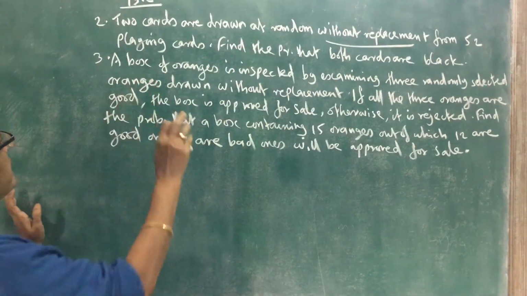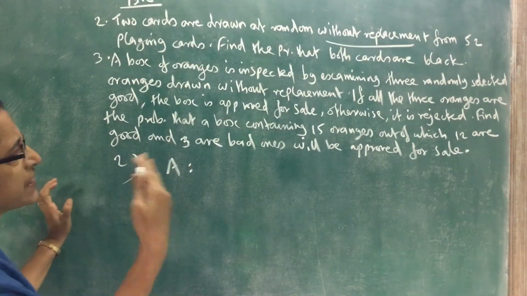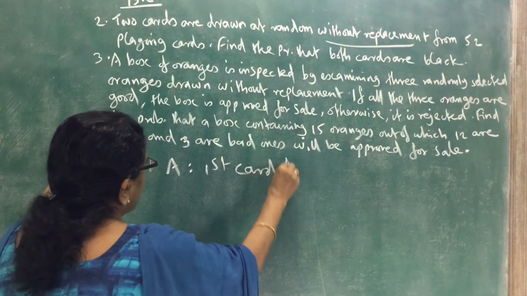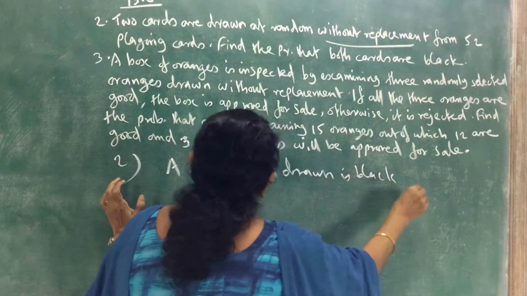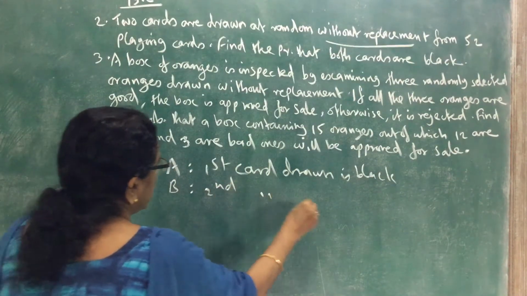So for the same type we have done. So first what we have to do, A be the event: first card drawn is black. And B be the event that second card drawn is black.